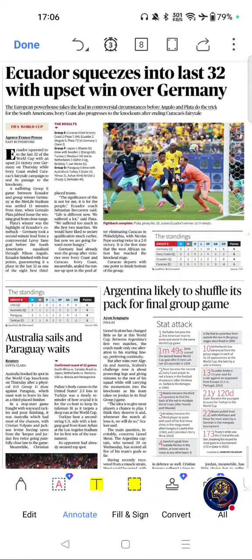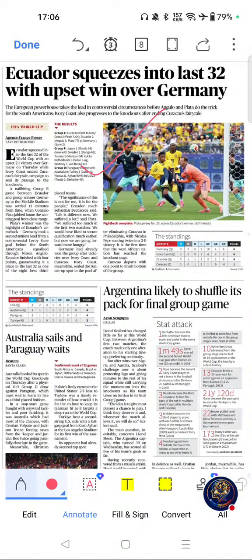The first important article from here was this one. Ecuador squeezes into last 32 with upset win over Germany. Why is this topic important for exams? FIFA tournaments are frequently covered in SSC, banking, railway and State Public Service Commission exams. Major upsets and qualification results are commonly asked in competitive exams, and this is an important international sporting achievement.